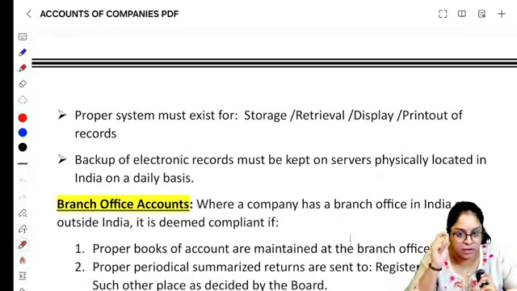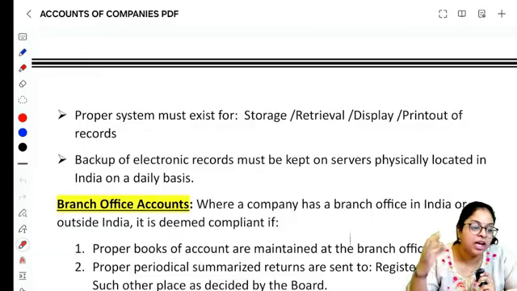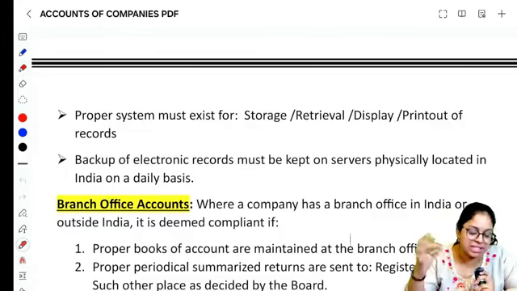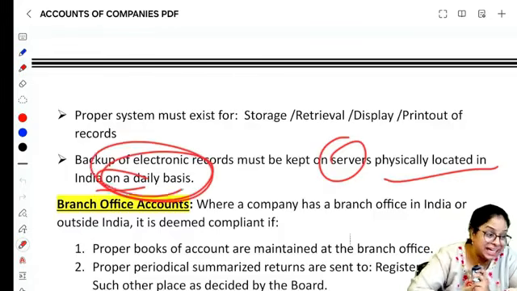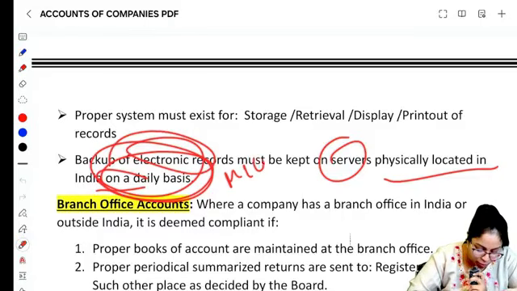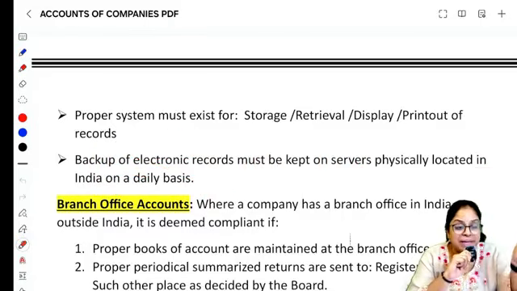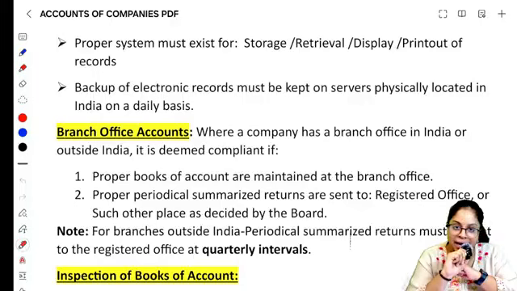And in the particular electronic entries that you are passing, that is electronically you are maintaining your transactions, right? Adukku you will have to take backups. Okay, in the electronic records oda backups edukano, and the backups must be kept in servers which are physically located in India on a daily basis. MCQ ku romba romba important. You must take backup on a daily basis, and those servers must be located in India from which you are taking the backup or where you are storing the backup.